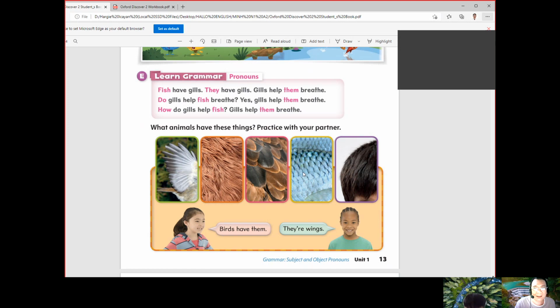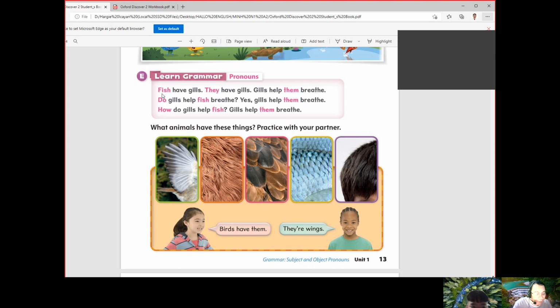To replace nouns. Very good. So words that replace nouns are pronouns. So can you identify the pronouns in these particular sentences, Min? What are the pronouns? They, them. Yes, so they and them. Okay. So why do we use they here? Because of the word fish.